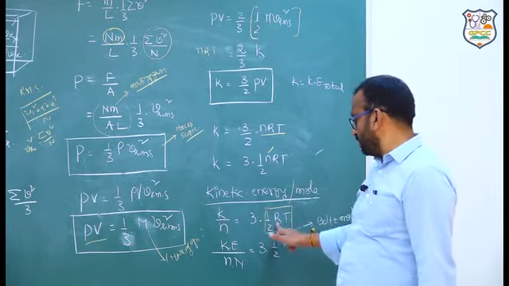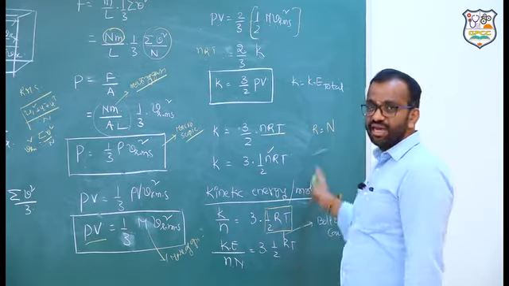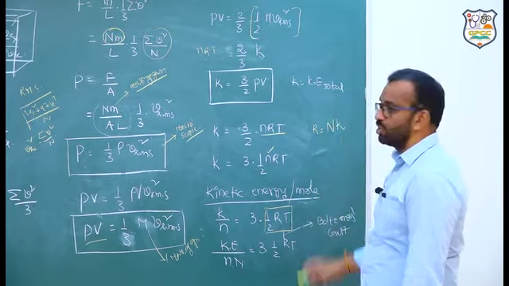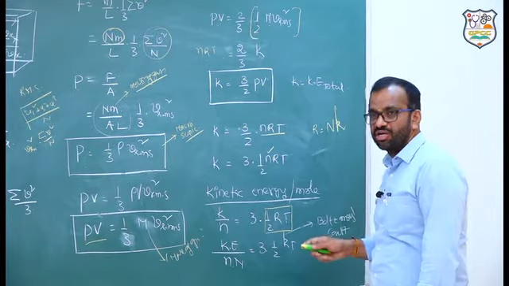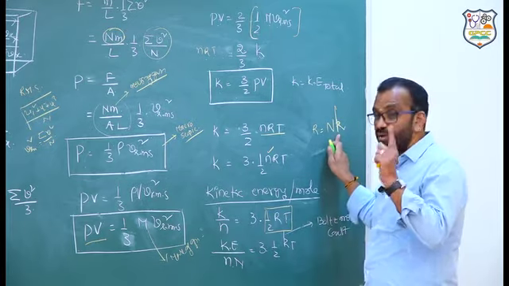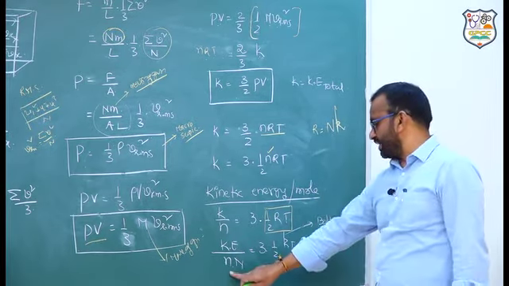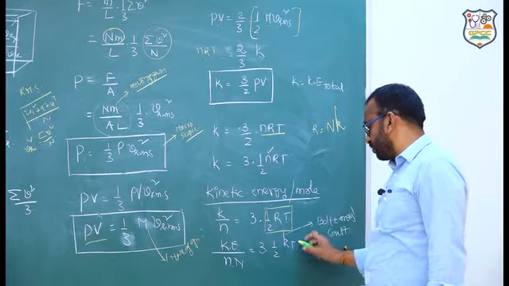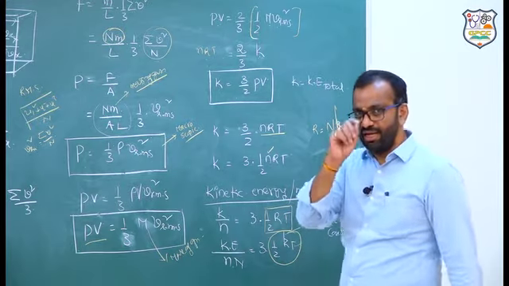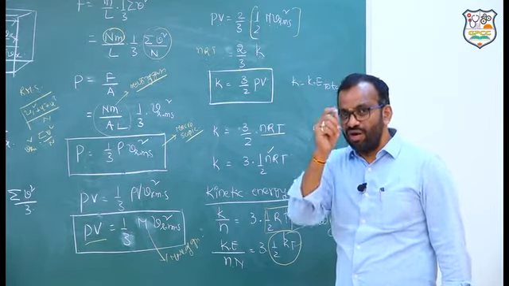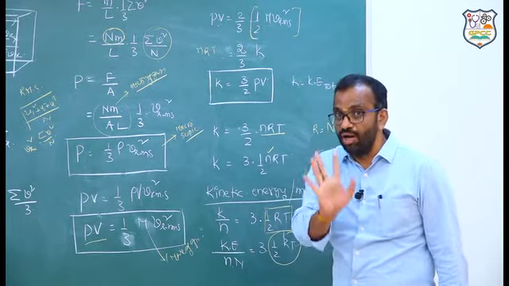Once again, capital R is equal to N k, where N is Avogadro number and k is the Boltzmann's constant. What is the definition of Boltzmann's constant? Gas constant for 1 molecule. Therefore, in the place of R, I will write Nk. That N I am sending here, 3 into 1 by 2 kT. What is 1 by 2 kT? This is the energy stored per 1 degree of freedom in case of a gas molecule.